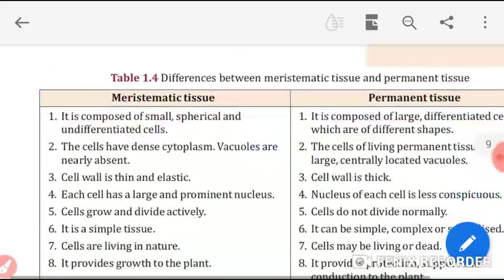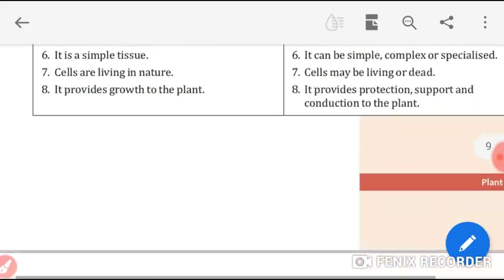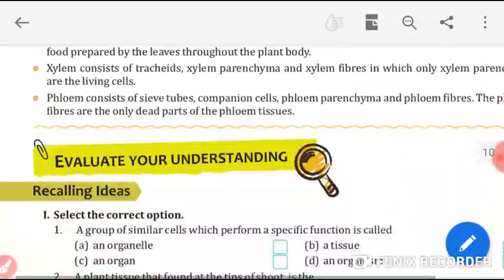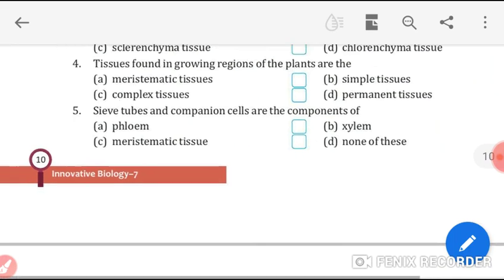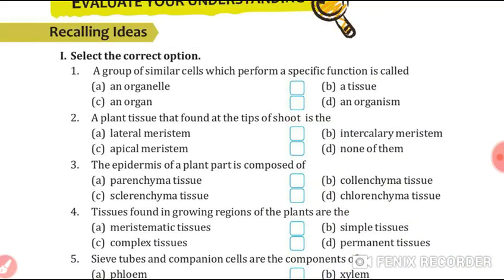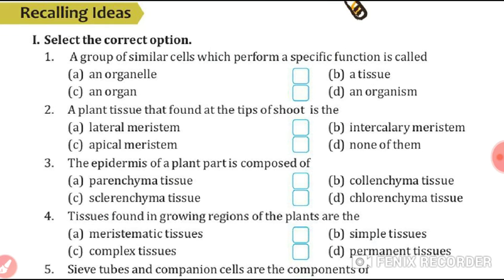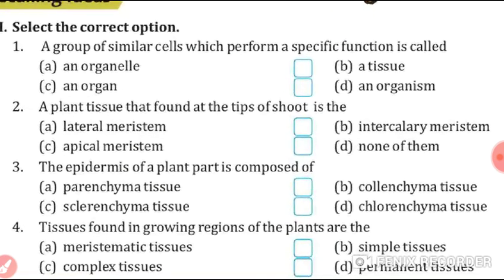Come on page number now 10. Select the correct option. First, recalling ideas. Select the correct options.